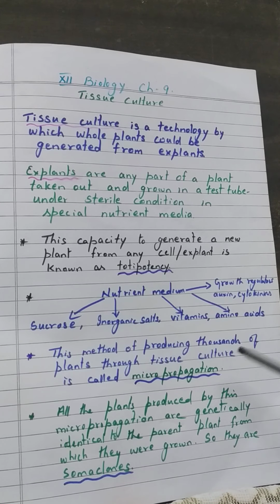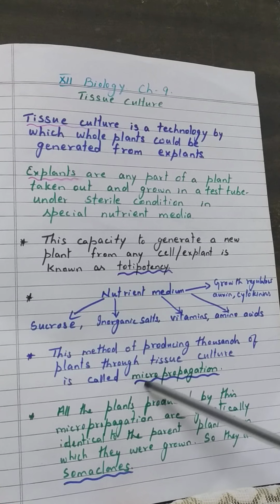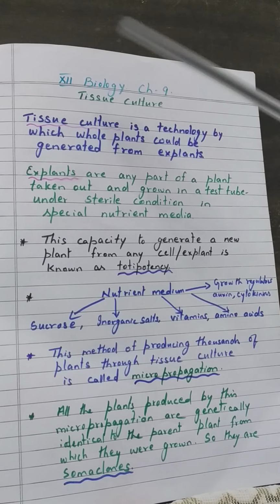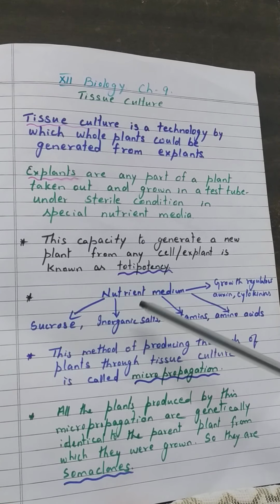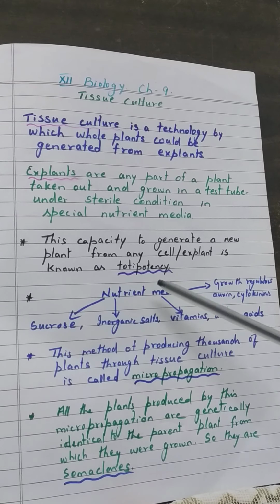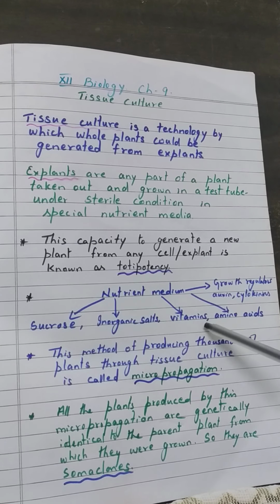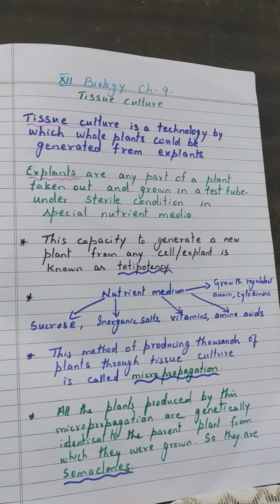This method of producing thousands of plants through tissue culture is also known as micropropagation. What we do in tissue culture is take an explant and grow it in a nutrient medium. The explant contains tissues, and these new tissues develop into small plants called plantlets, and then we grow them. This process is known as micropropagation, and since we culture the tissues, it is also known as tissue culture.